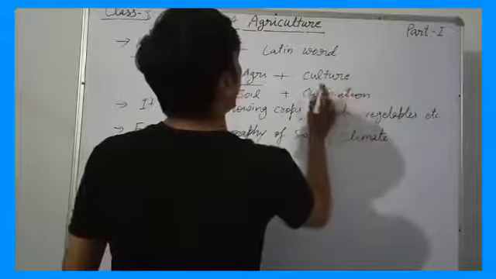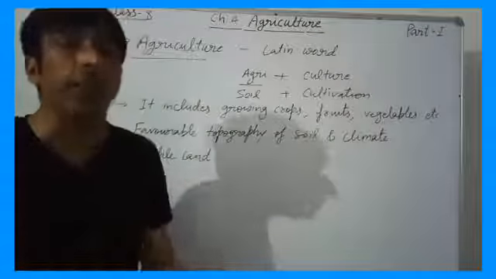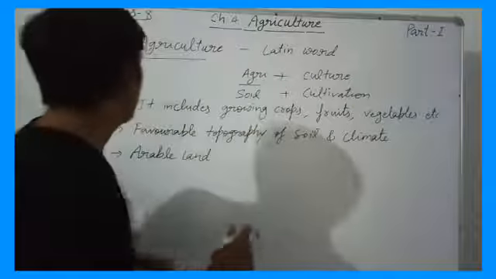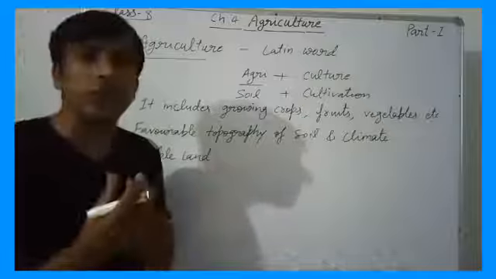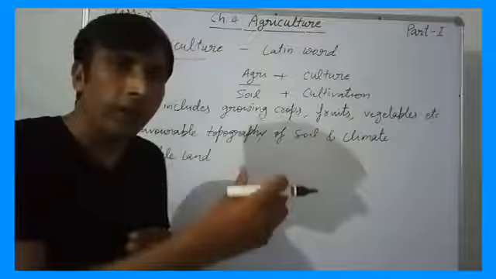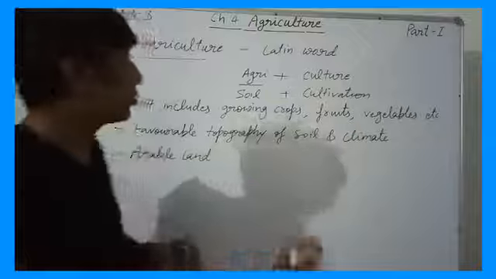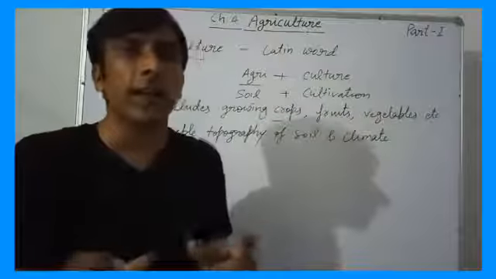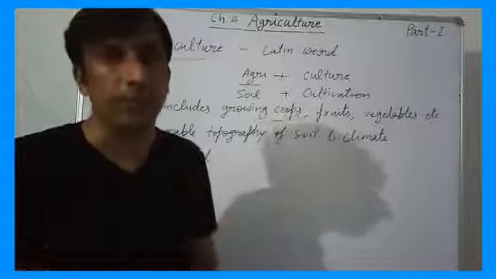So cultivation of soil is known as agriculture. This is the basic word meaning, right? By cultivating the soil, we grow the crops. Clear? So growing crops, fruits, vegetables, flowers and other kinds of plantation work is included in agriculture. Clear?